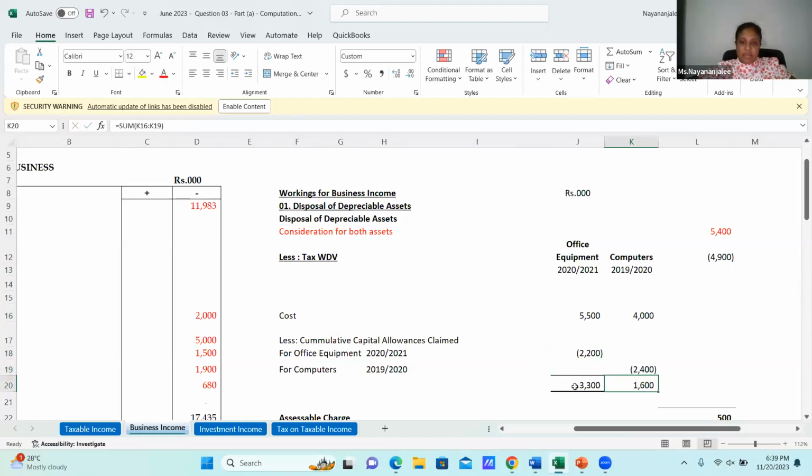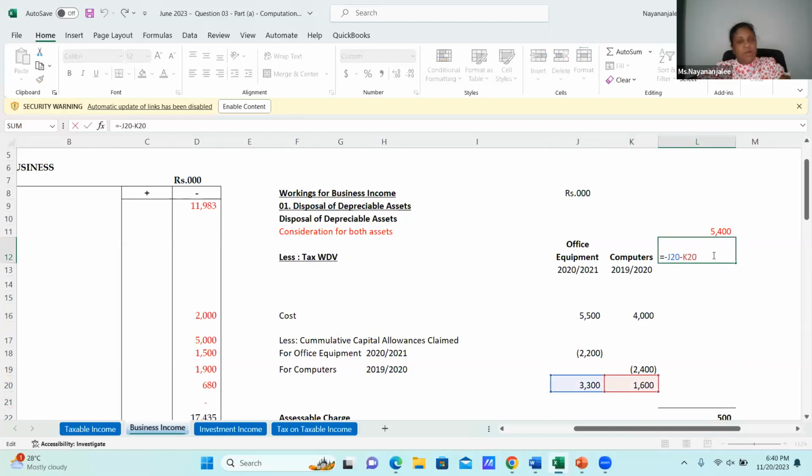After taking all these things, this is my tax written down value for this asset, and the tax written down value for this asset. This is the total of these two.